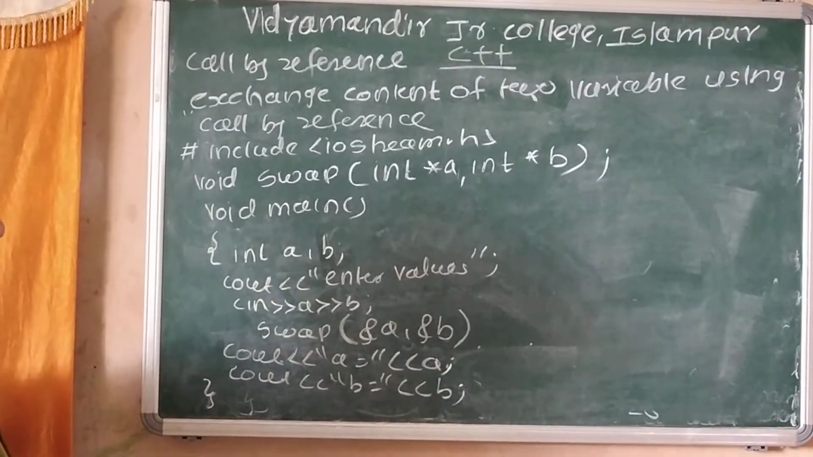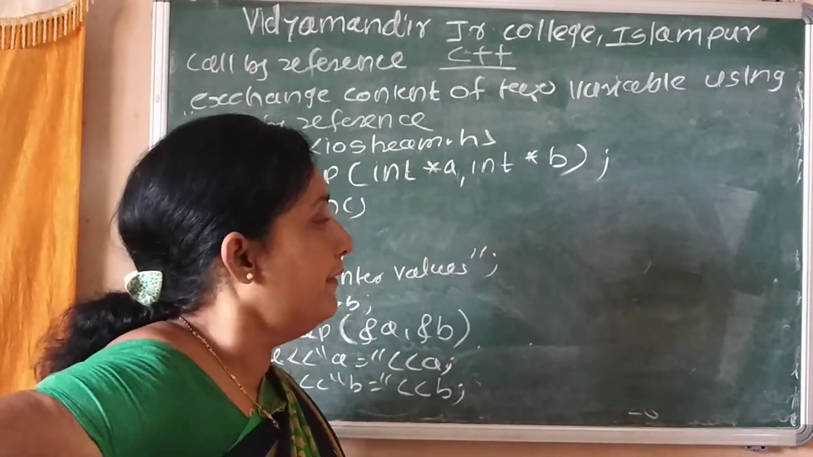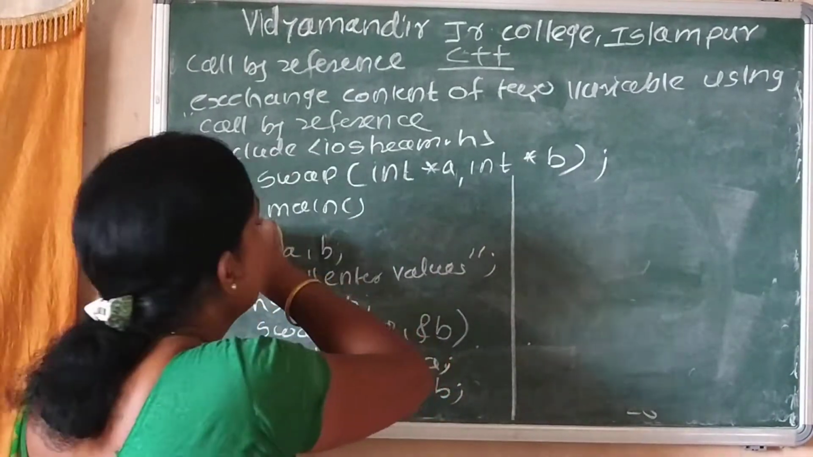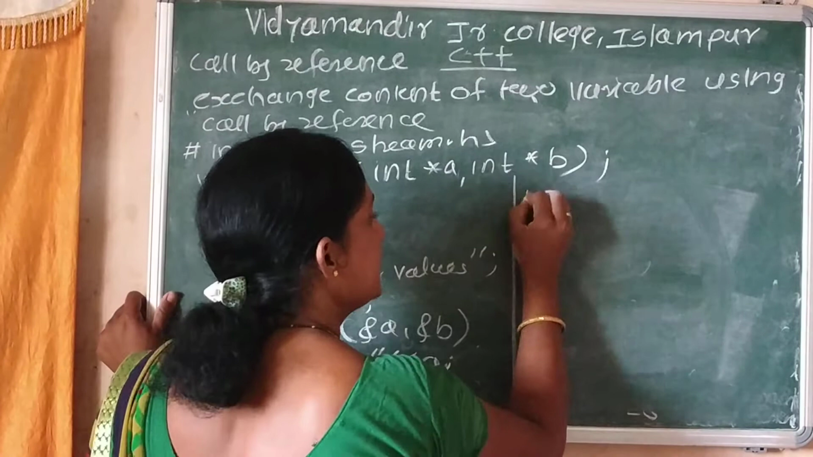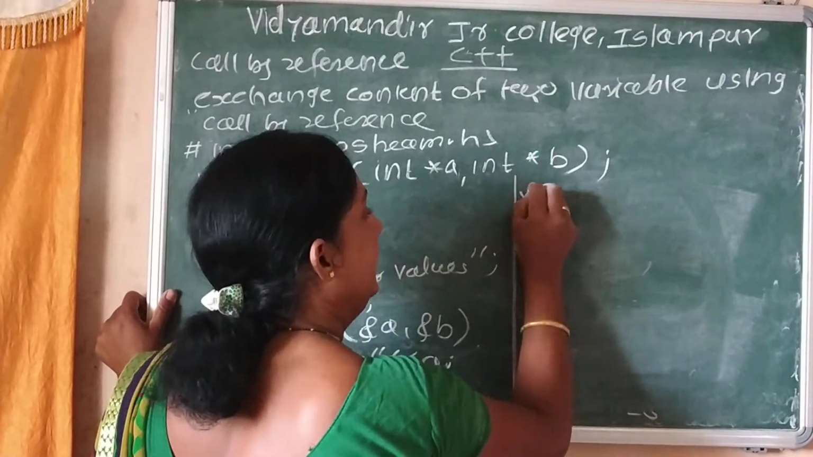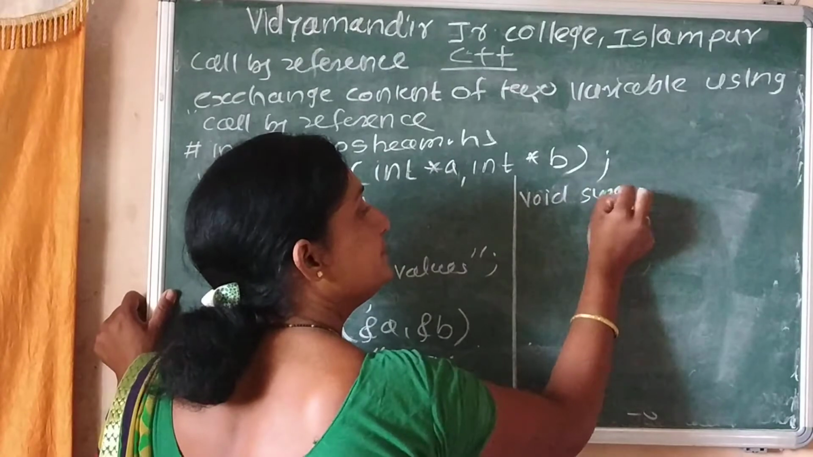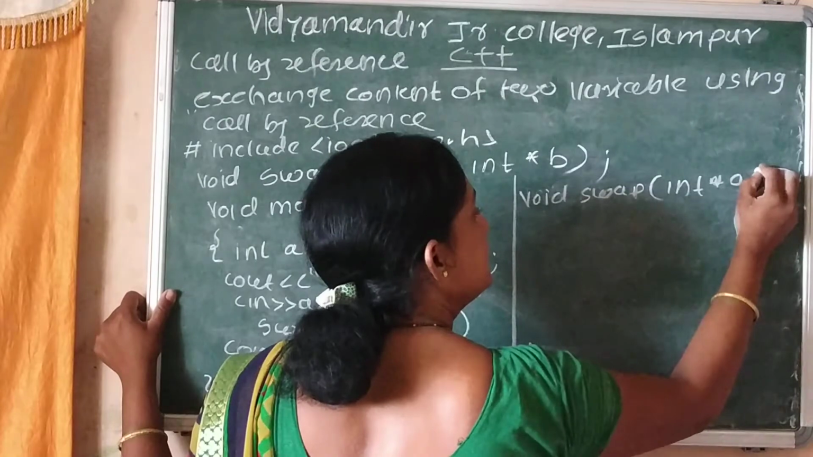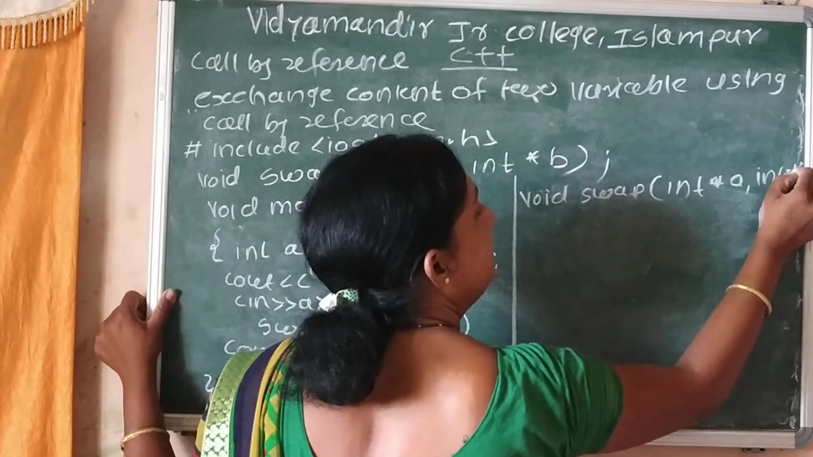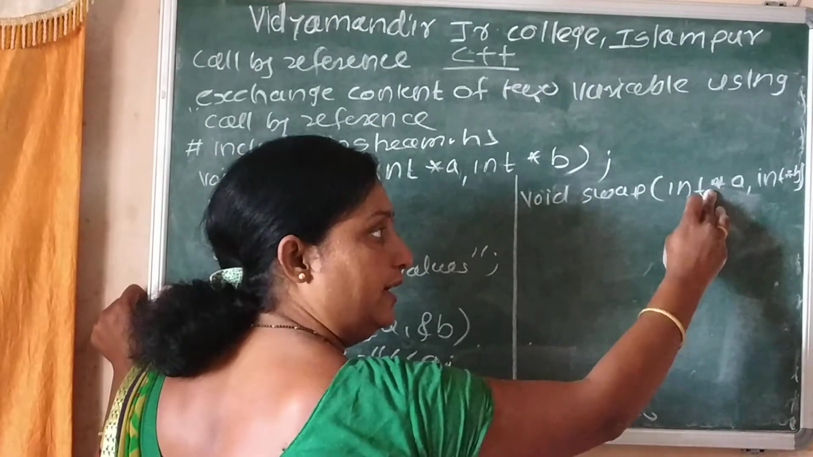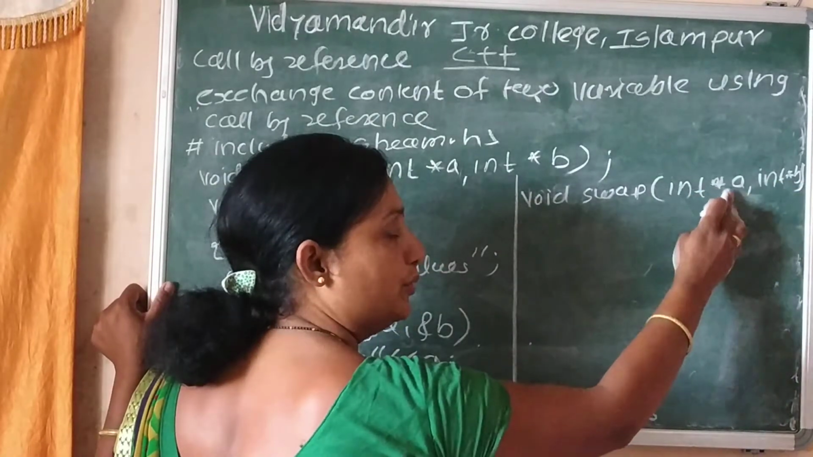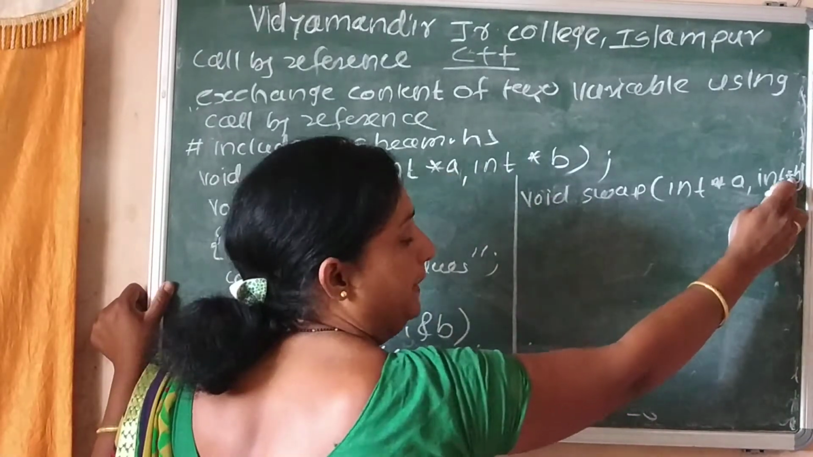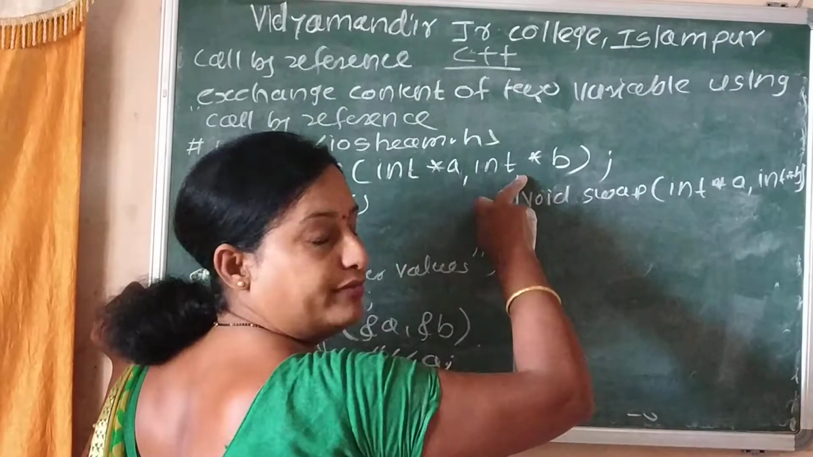Next is the function definition. The function definition header is the same as the function declaration. First, void swap, int star a, int star b. Here a is a pointer variable and b is a pointer variable, which hold the address of an integer variable. b holds the address of another integer variable.